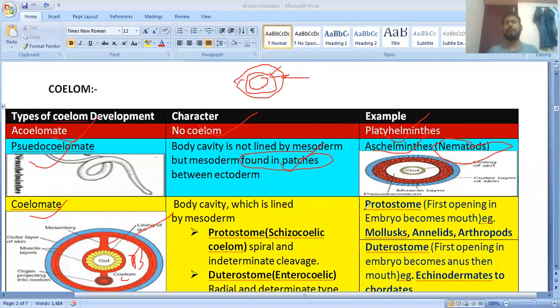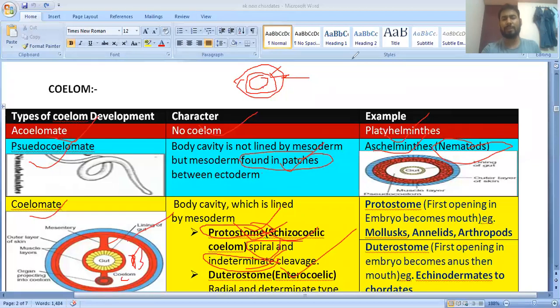One is called enterocoelic coelom, another is schizocoelic coelom. Where is schizocoelic coelom found? It is found in the protostome. Protostome means those animals in which, during embryonic development, the mouth forms first, then the anus. Their development is spiral and indeterminate. Spiral is a type of cleavage, so spiral and indeterminate cleavage is found.